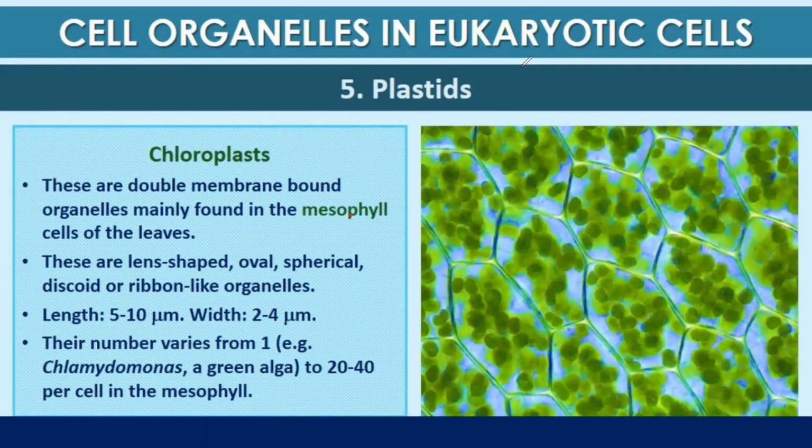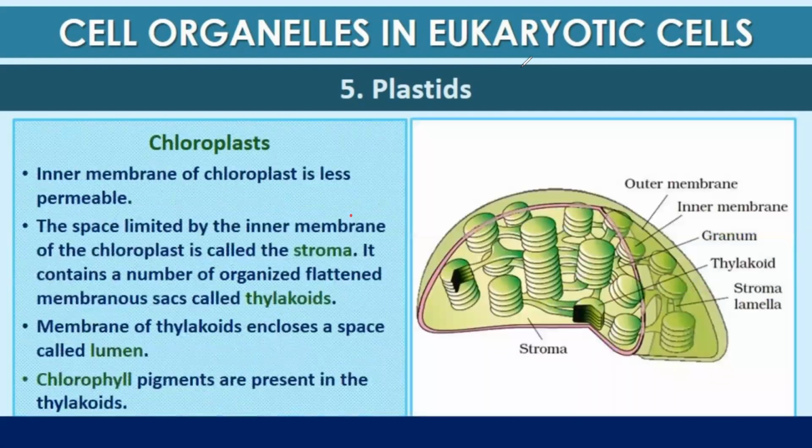Chloroplast. These are double membrane bound organelles mainly found in the mesophyll, that is, the leaf cells. These are lens-shaped, oval, spherical, discoid, or ribbon-like organelles. Length is 5 to 10 micrometer. Width is about 2 to 4 micrometer. Their number varies from 1 to 20 to 40 per cell in the mesophyll.